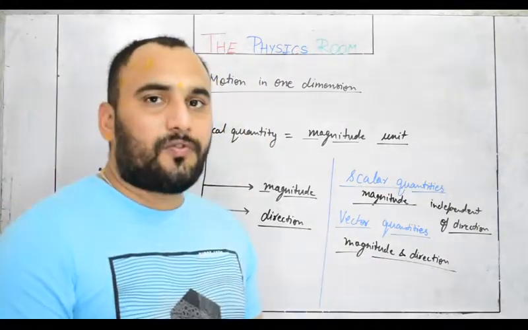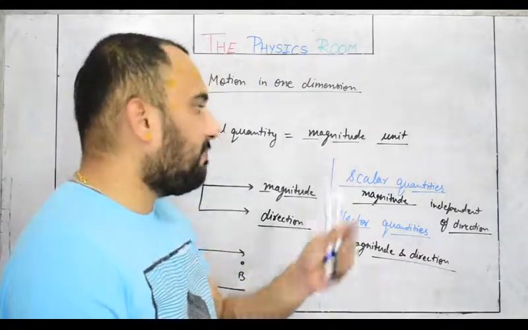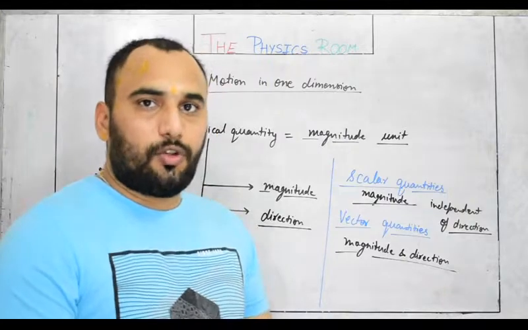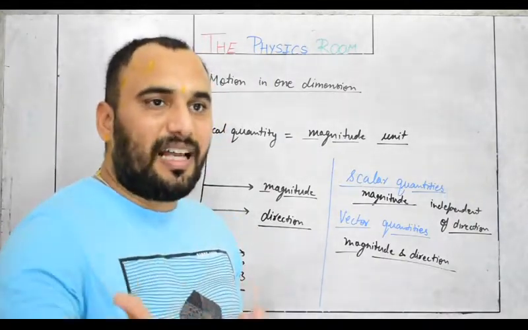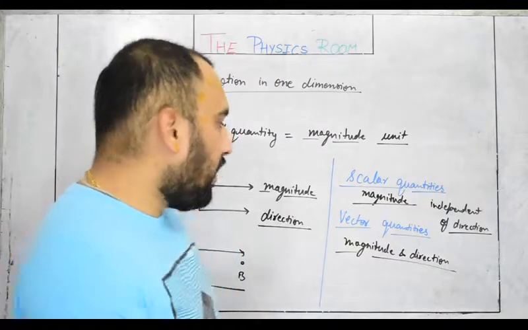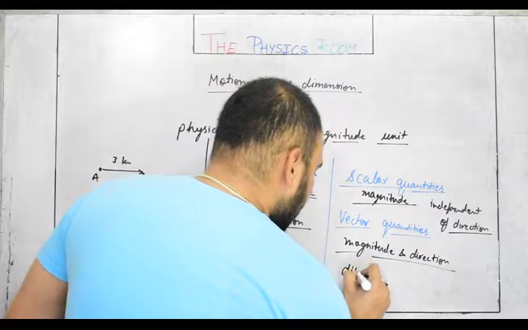Scalar quantities are those physical quantities which are independent of direction. They hold only magnitude with unit. Vector quantities are those physical quantities which hold magnitude as well as direction. They are basically direction dependent. Okay. So examples of vector quantities are displacement,